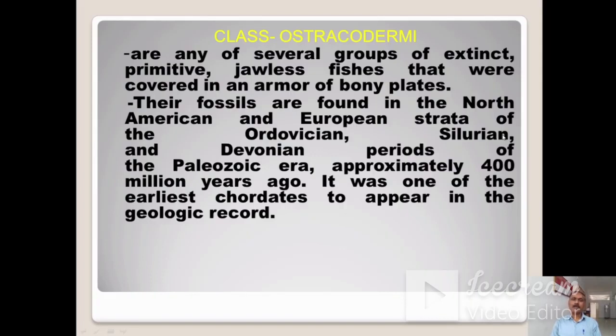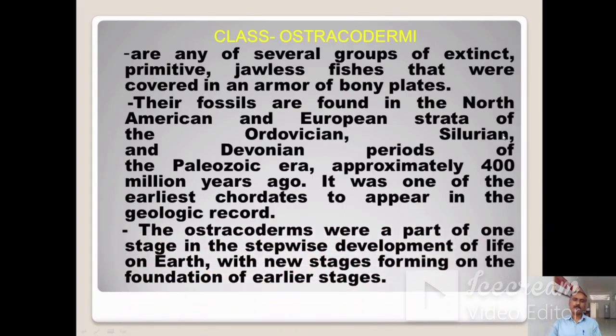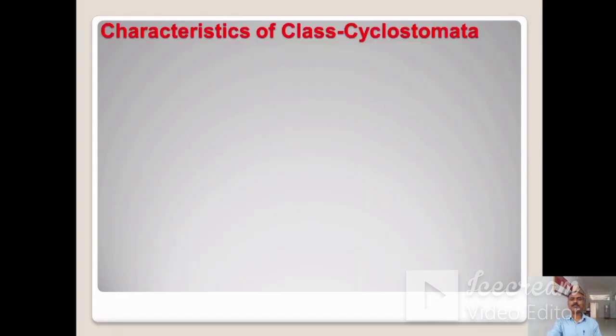Approximately 400 million years ago, it was one of the earliest chordates to appear in the geologic record. The ostracoderms were a part of one stage in the stepwise development of life on Earth, with new stages forming on the foundation of earlier stages.